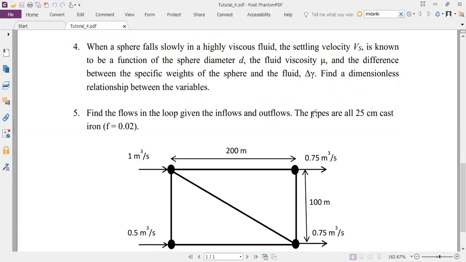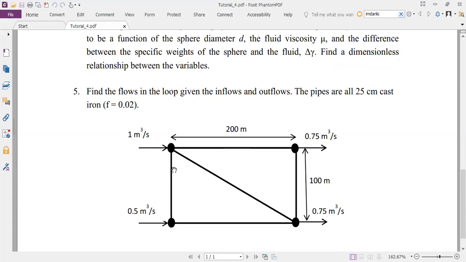The horizontal distance is 200 meters, and this distance is 100 meters. And the diagonal, you can simply estimate the length. It's fairly straightforward. Then you know the inflows at these different vertices, let us say A, B, C, D.